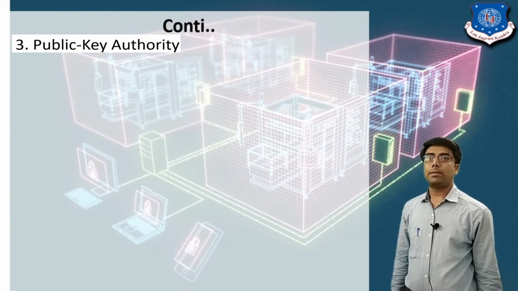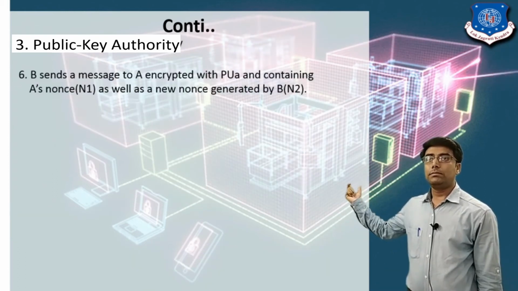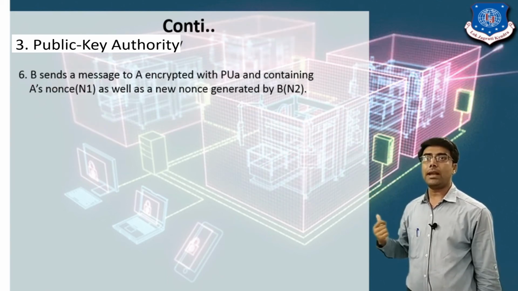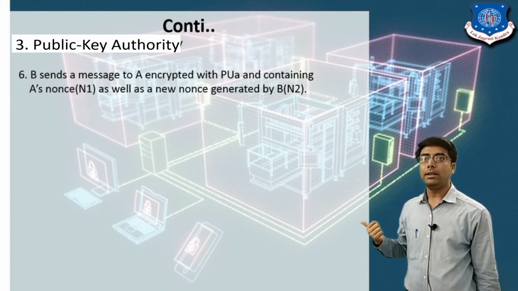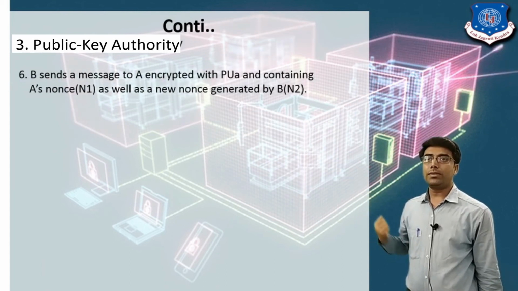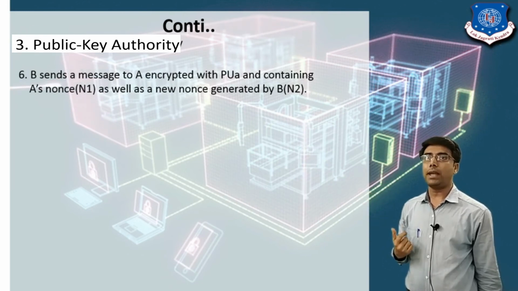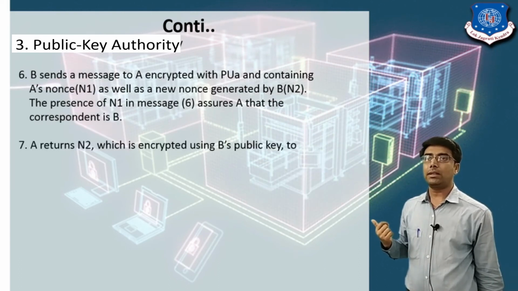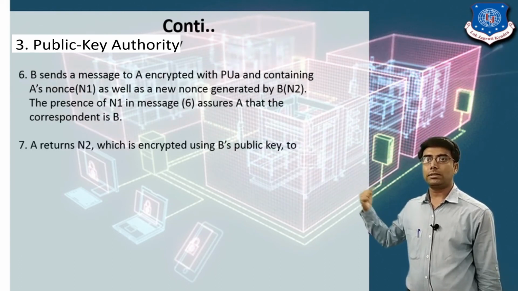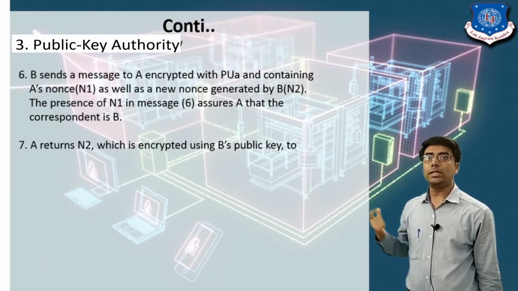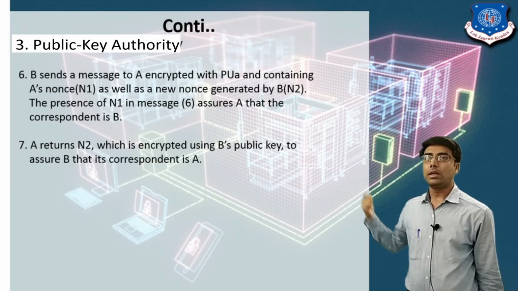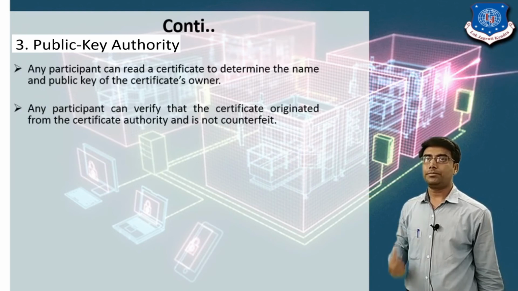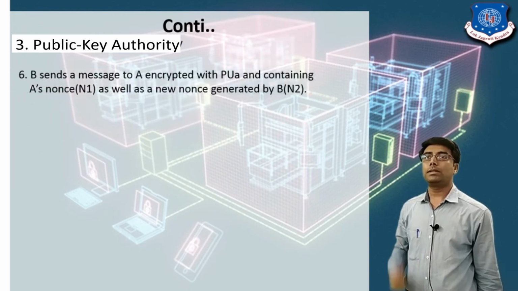Now in steps number 6 and 7, you can see in step number 6, B sends a message to A. That means B sends a message to A encrypted with the public key of A and containing A's nonce N1 as well as the new nonce generated by B, N2. The presence of N1 in message 6 assures A that the correspondent is B. Now in step number 7, A returns N2 encrypted using B's public key to assure B that the correspondent is A. Let's see this in the scenario of steps number 6 and 7.